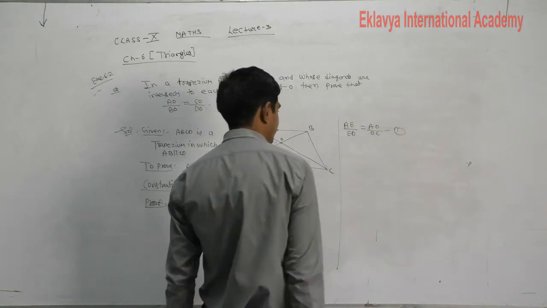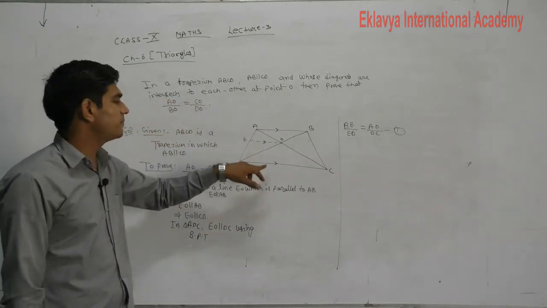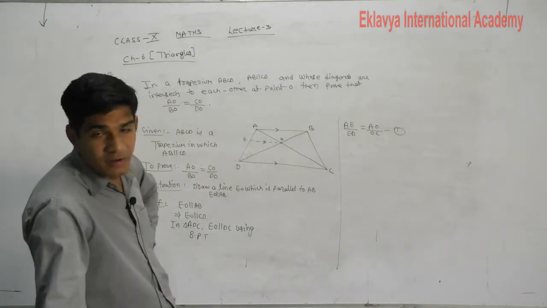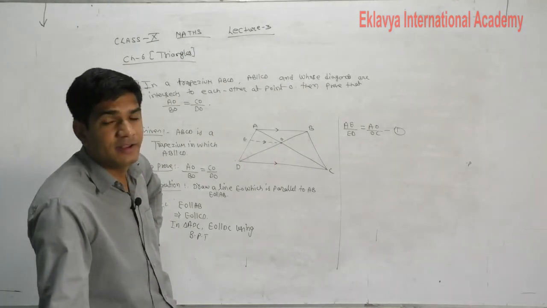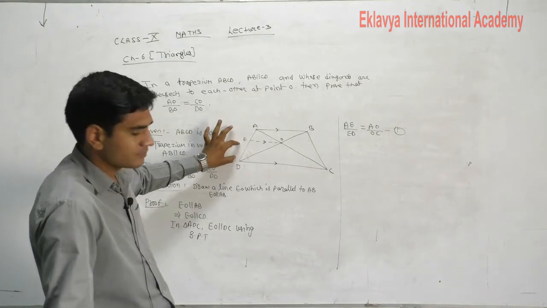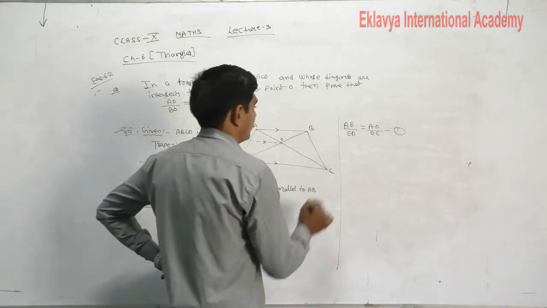Equation number first. In triangle ADC, EO is parallel to DC, so we apply BPT. And what is the statement of BPT? It divides the sides in the same ratio. AE upon AD is equal to AO upon OC. Equation first.